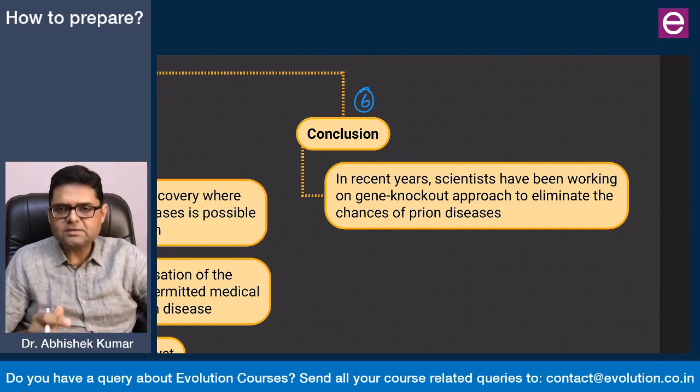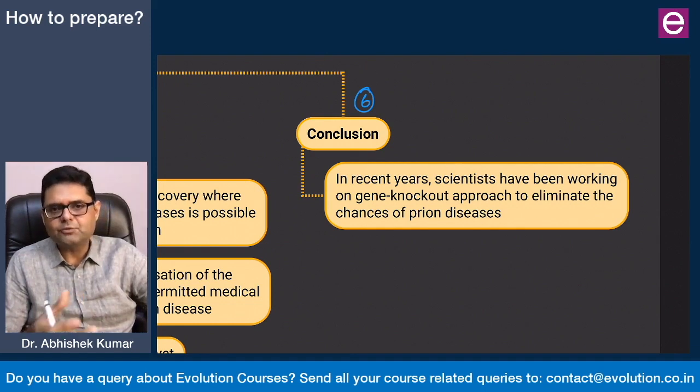that in recent years the scientists have been working on knocking out the prion gene so that altogether we eliminate the chance of developing PrP-Sc. In farm animals, the scientists have actually been able to do it, but whether they can adopt the same method on human beings remains to be seen, and any human genetic manipulation will have serious ethical and legal dimensions, and without addressing them, any human genetic modification will be completely out of the question.